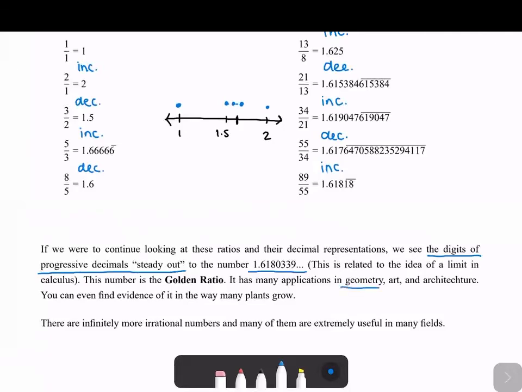You can see it in the way that plants grow. You can just see it a lot, and it has a pictorial representation that's not in the book, but I'm pretty sure if you just Google golden ratio, I'm Googling it right now to see.